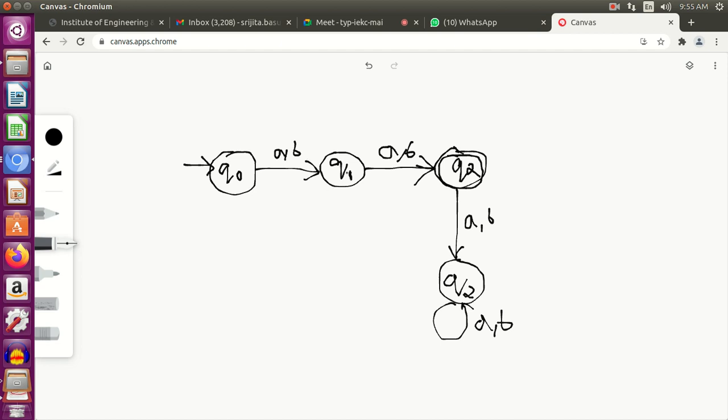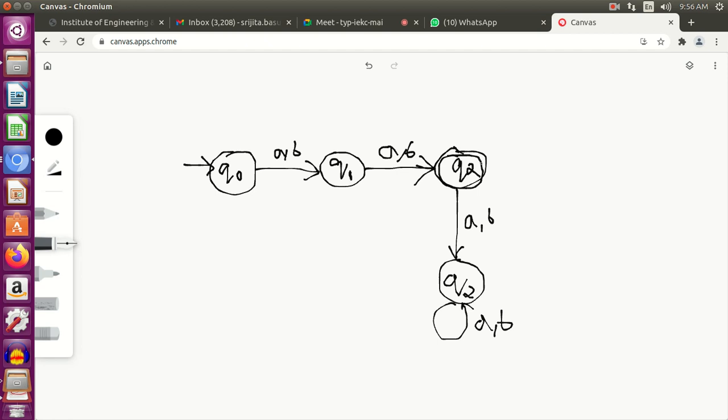I can move to the next state. After that also I can get a or b. I can move to the next state. My condition is fulfilled. The length is 2. But after that also I have to add the transitions for a comma b, right? If I add a self loop over here, it will remain in the final state and keep on accepting many more symbols, but that should not be done.